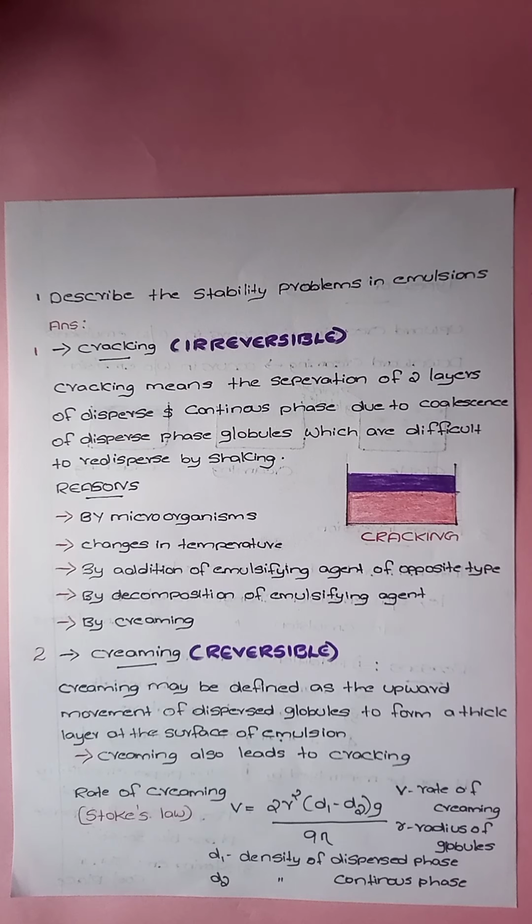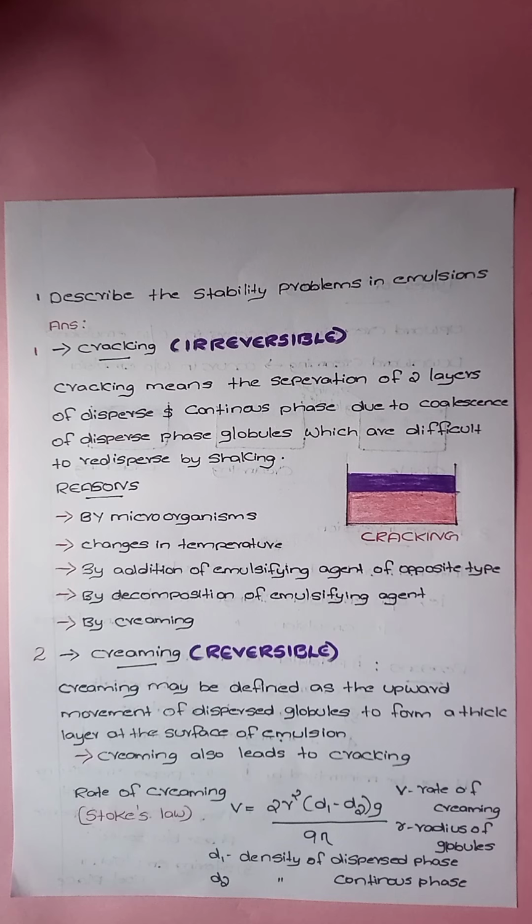If the temperature of emulsion increases, the viscosity of the emulsion decreases. When the viscosity reduces, there occurs separation of the layers of the emulsion, which ultimately leads to cracking. And if the temperature decreases, the water content in the emulsion gets frozen and leads to cracking.